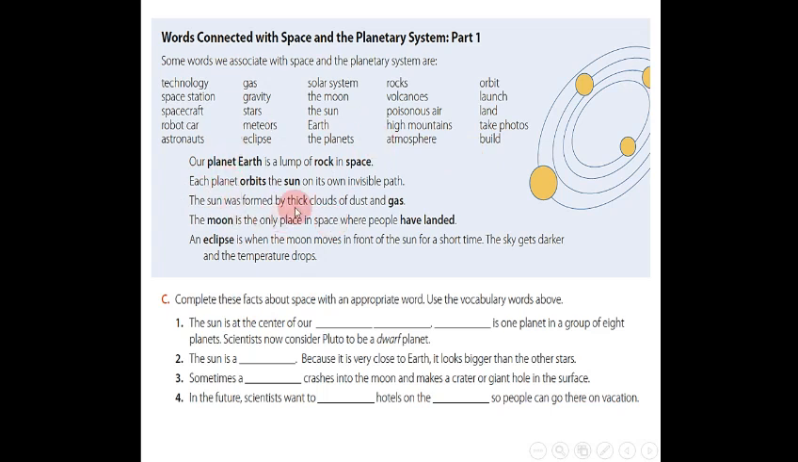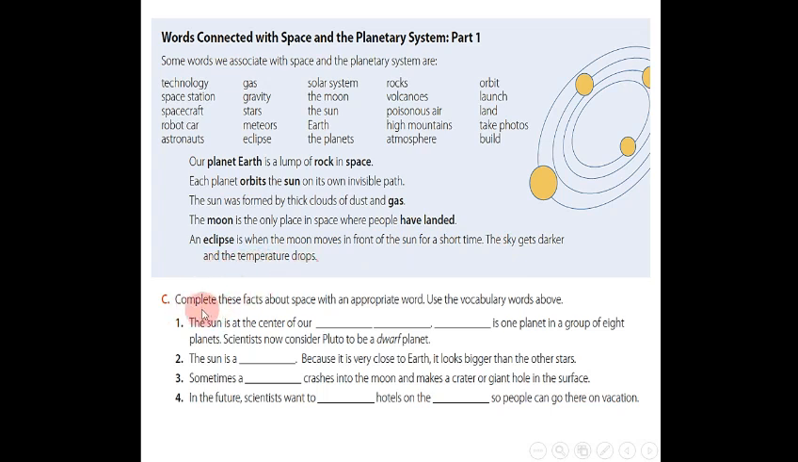Here are some examples. Our planet Earth is a lump of rock in space. Each planet orbits the sun on its own invisible path. The sun was formed by thick clouds of dust and gas. The moon is the only place in space where people have landed. An eclipse is when the moon moves in front of the sun for a short time. The sky gets darker and the temperature drops.